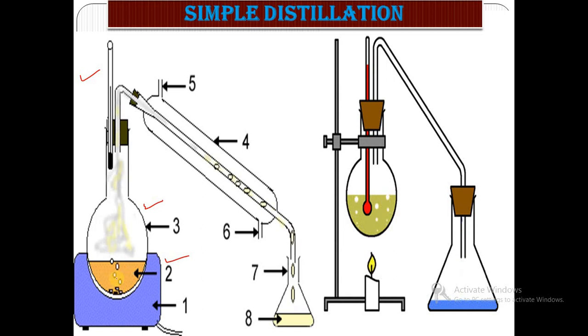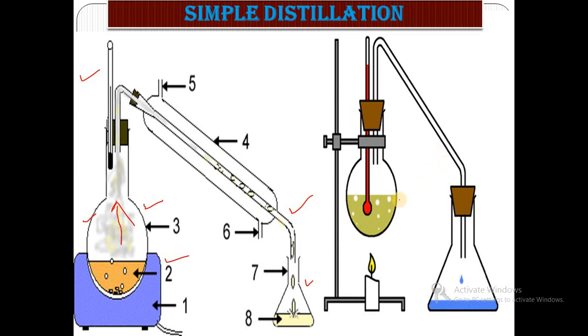When we provide heat to two miscible liquids with a small boiling point difference, near about 40 to 45 degrees Celsius, as with acetone and water, first the vapor of acetone arises, passes through the assembly and is collected in the receiver. After that the vapor of water arises, and the second time we get vapors of water.